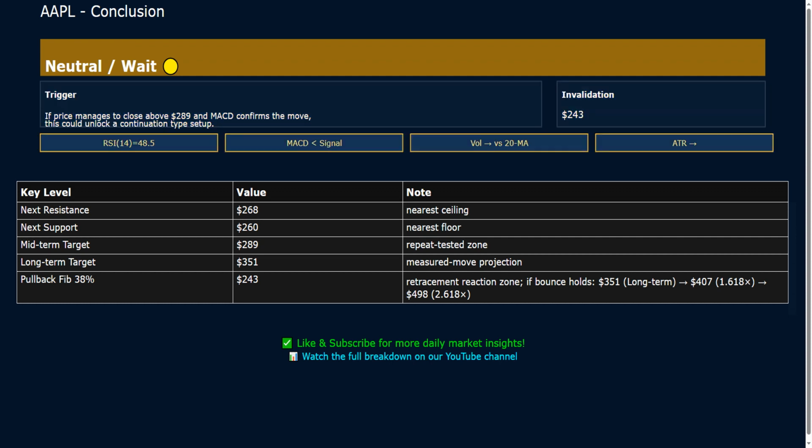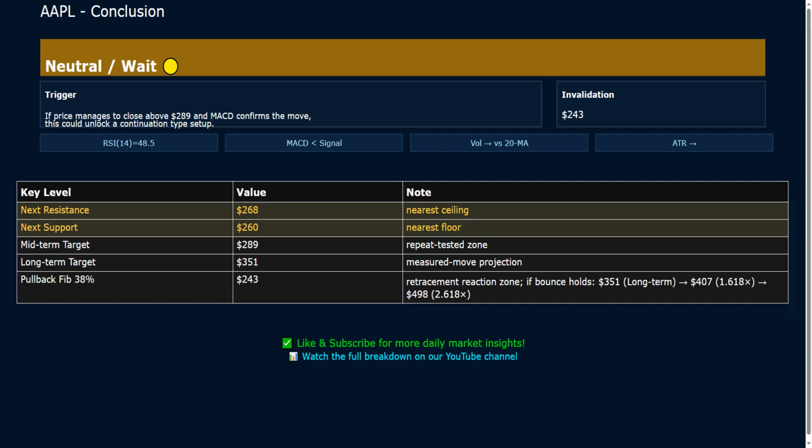Momentum and participation add context to that roadmap. RSI is currently around 48.5, and MACD is below its signal line, pointing to fading pressure in the current swing. Volume is running close to its 20-day average, and volatility via ATR is relatively stable. On the near-term map, the key reference levels include near-term resistance around $268, support near $260, a midterm target around $289. In the bigger picture, the long-term measured move objective sits near $351.